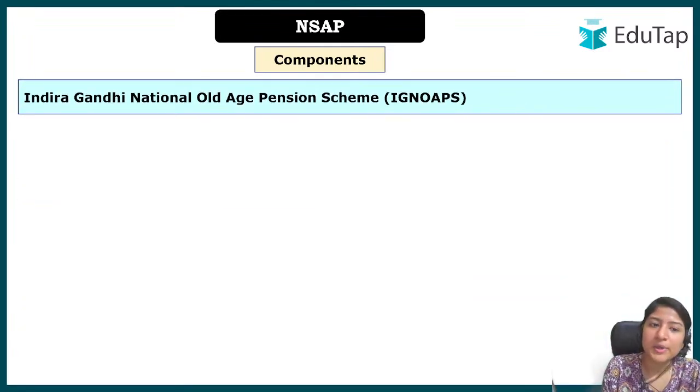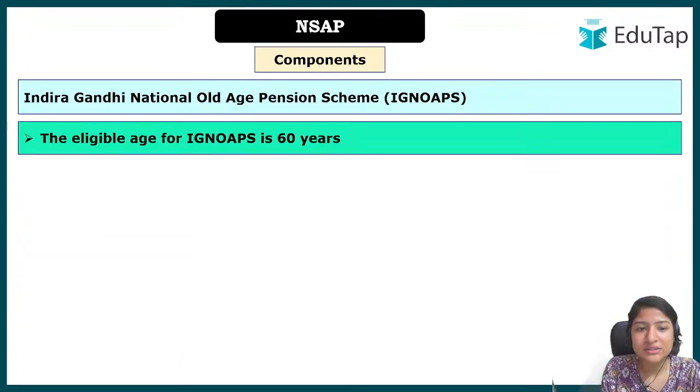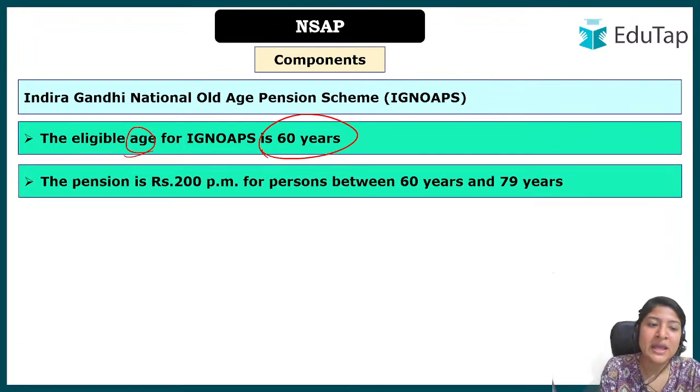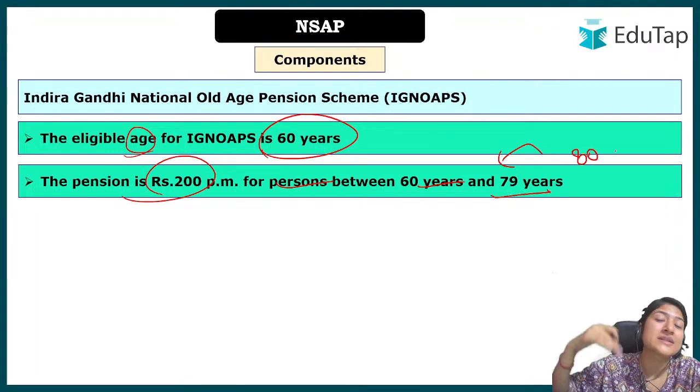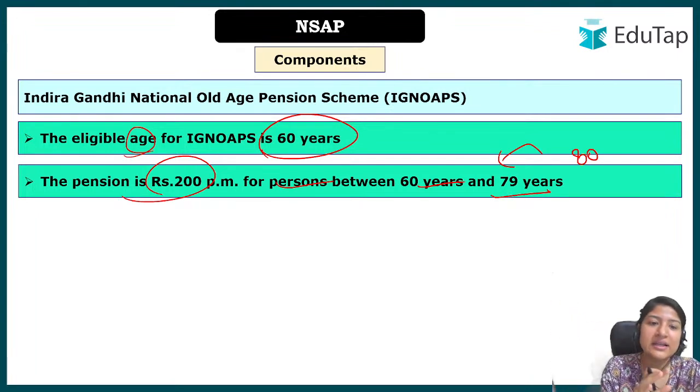First of all, we'll talk about the Indira Gandhi National Old Age Pension Scheme. In this case, what is the eligible age? It is 60 years. So it is 60 and above for the National Old Age Pension Scheme. Here the pension is rupees 200 per month for persons between 60 to 79 years. Because if somebody is 80 and above, they come under the category of super senior citizen. Currently they are senior citizens, and 80 and above are super senior citizens.